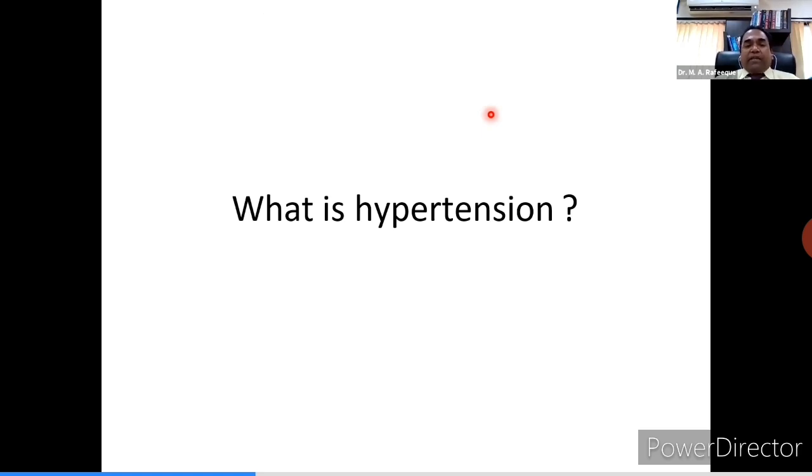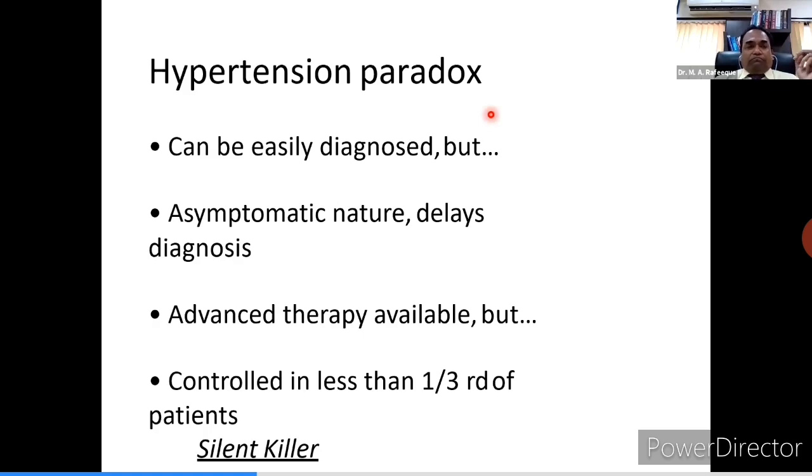Hypertension is defined by most societies as a systolic blood pressure of more than 140 and diastolic of more than 90. There is a contradictory thing in hypertension that is called the hypertension paradox. Basically, it's a funny thing regarding hypertension. It's a condition which can be easily diagnosed, but the asymptomatic nature delays the diagnosis.